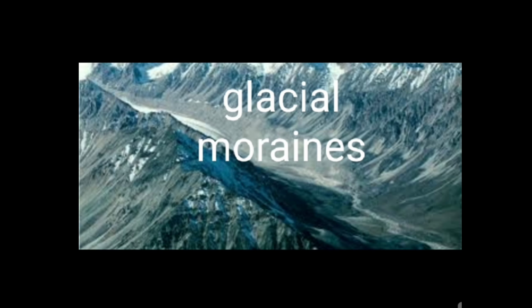Glacial moraines. As the mass of ice forming a glacier slides down, it erodes the soil and rocks on the sides of the valley through which it passes. These soil and rock debris keep collecting and moving along with the mass of ice and are called glacial moraines.